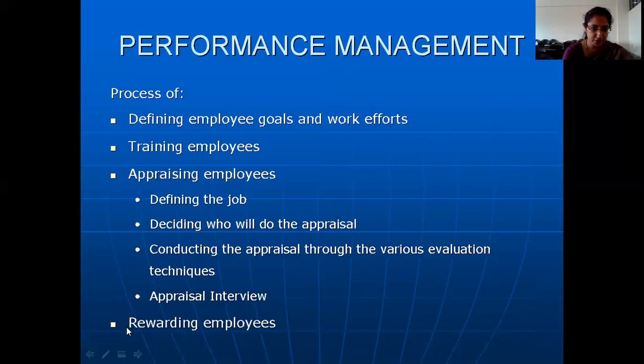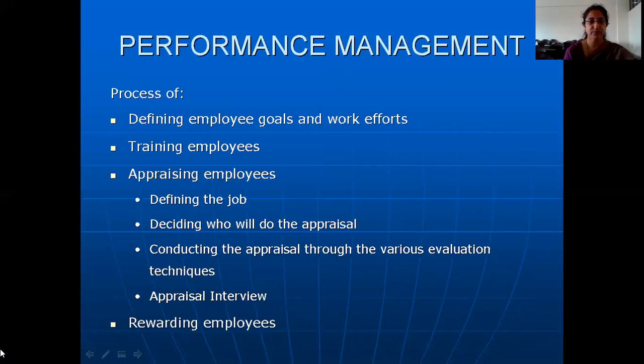Even this last point over here, rewarding employees, we have seen this concept under wages and salary administration. So have a look at this third point over here, one of the processes involved, which is appraising employees. So our video is mainly going to focus on this appraising employees, in other words, performance appraisal.